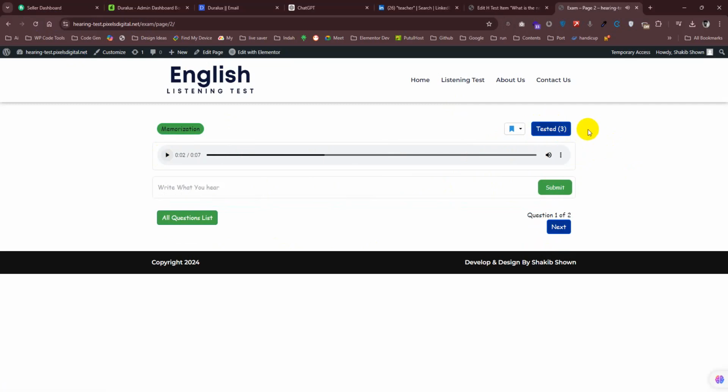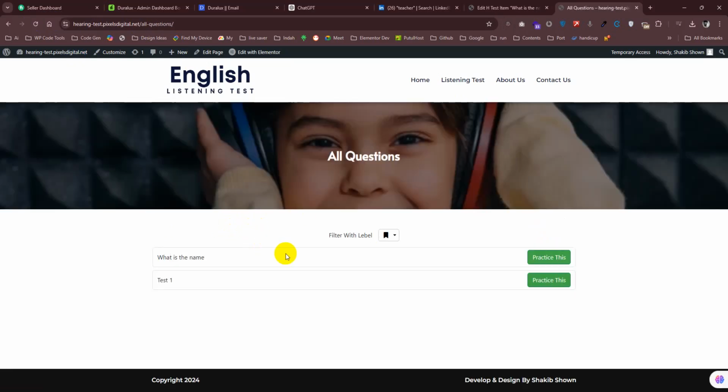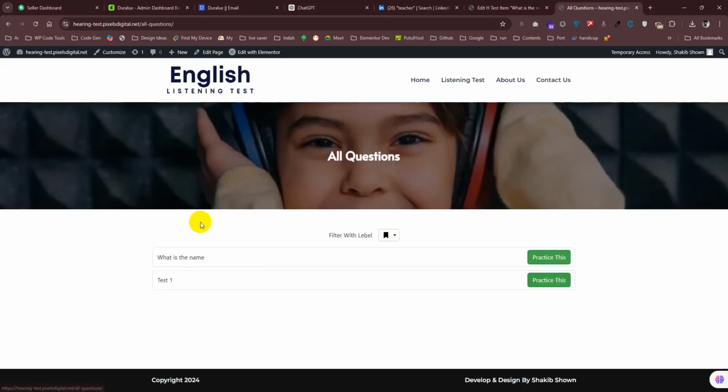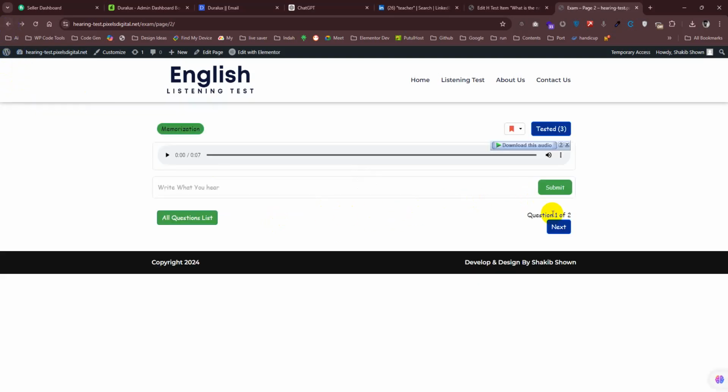Don't worry. Here are all the questions, and if I filter with the red label, there's no question found with this label. Let's select this one as a red label. Okay, and if you go to the next level and select the filter, you can see this one with the red label. And going back again.